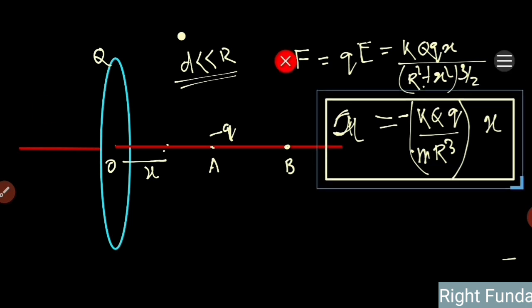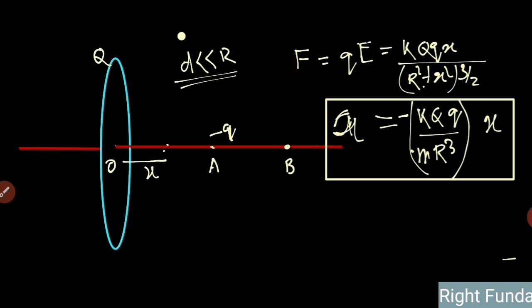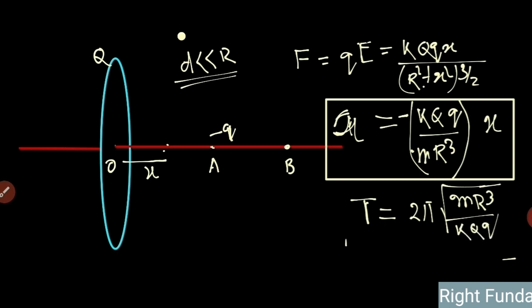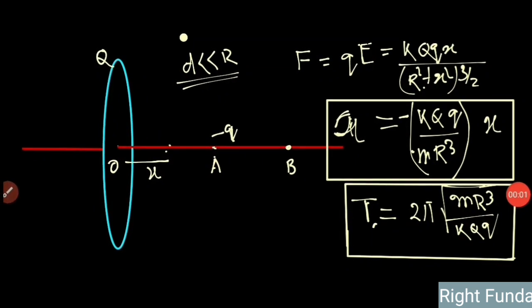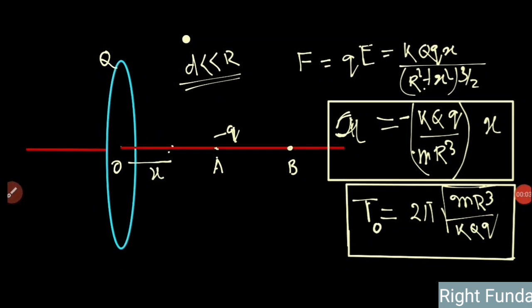So once we observe this, we conclude this was a simple harmonic motion. After that, all the parameters can be calculated, and from this I can calculate that omega square is equal to this much. So the time period is equal to 2 pi under root of m r cube by k q q. This is the time period of oscillations. Let's call it T naught.